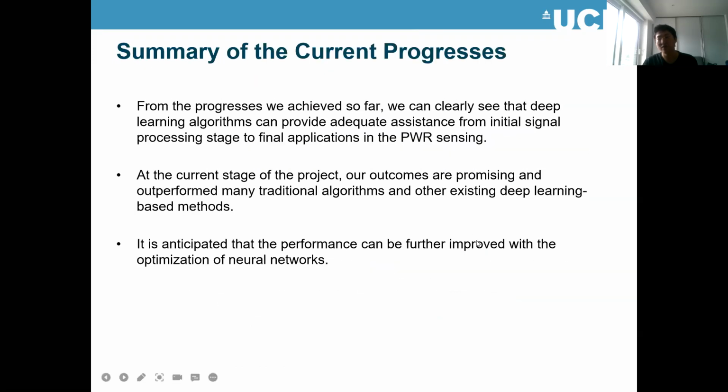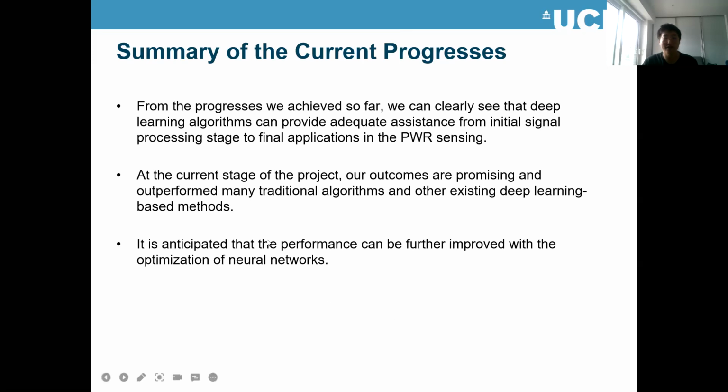So basically, from the previous progress I introduced, we can see how well deep learning can help passive Wi-Fi radar achieve better results, in terms of getting high quality Micro-Doppler spectrum, extracting features, and getting higher classification results.